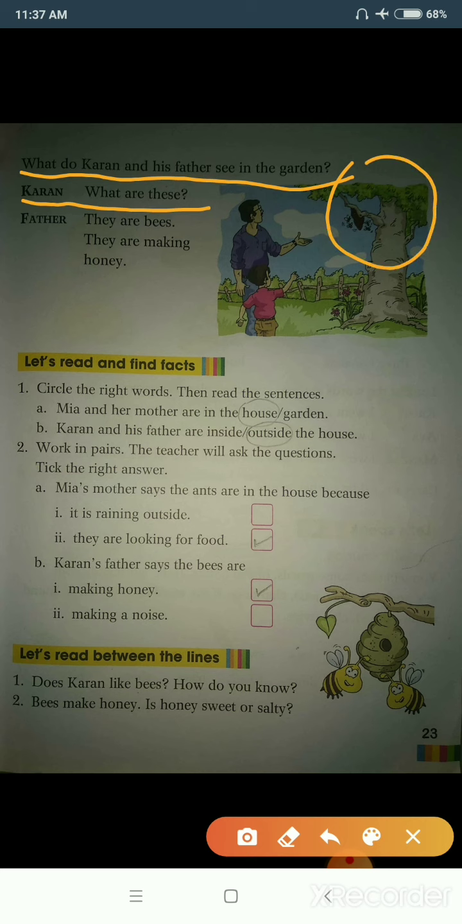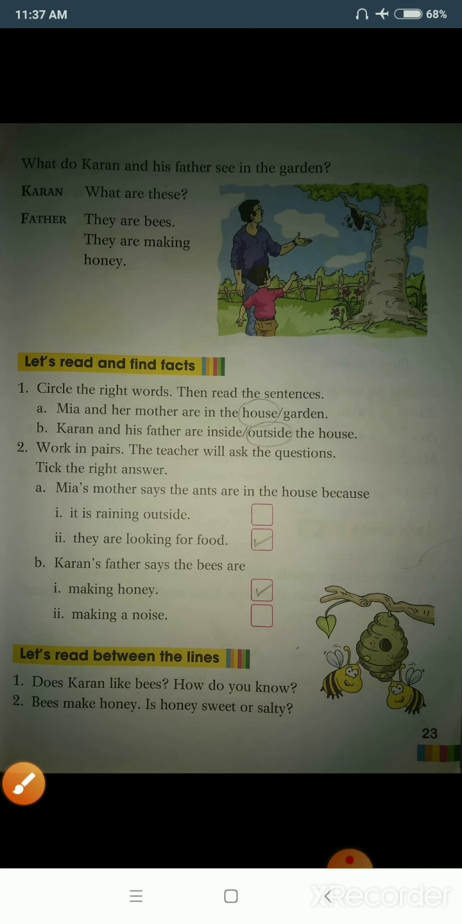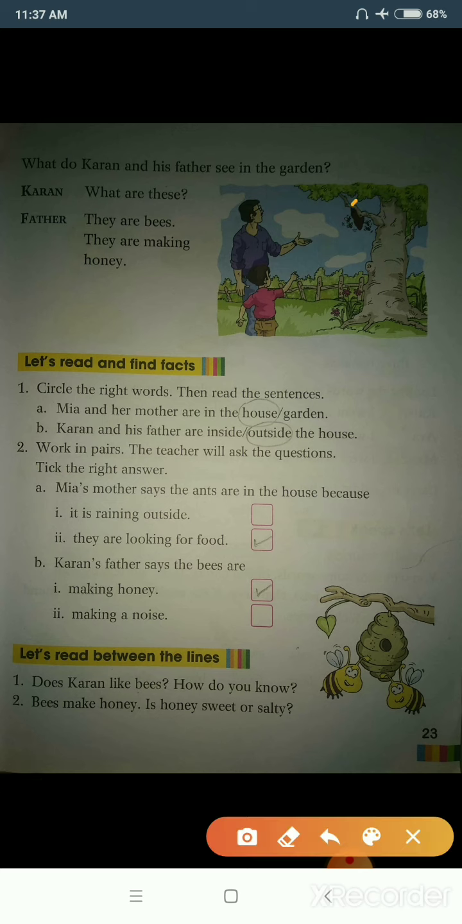Students, can you see a beehive? Yes, a beehive is known as the home of bees. This is a beehive. And bees make honey. And what is the taste of honey, students? The taste of honey is sweet.